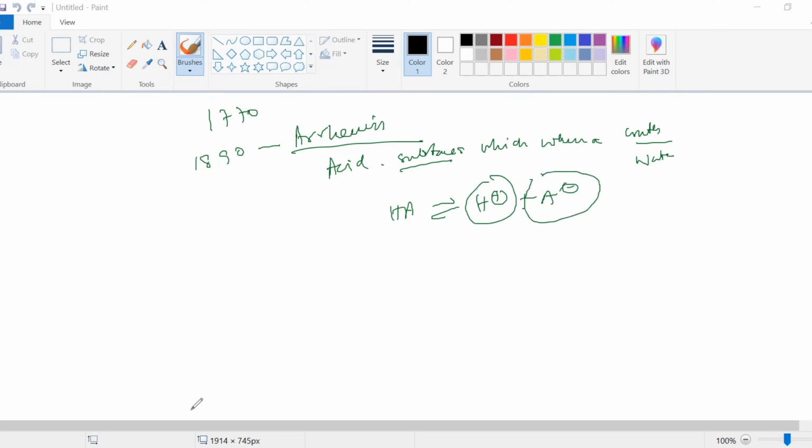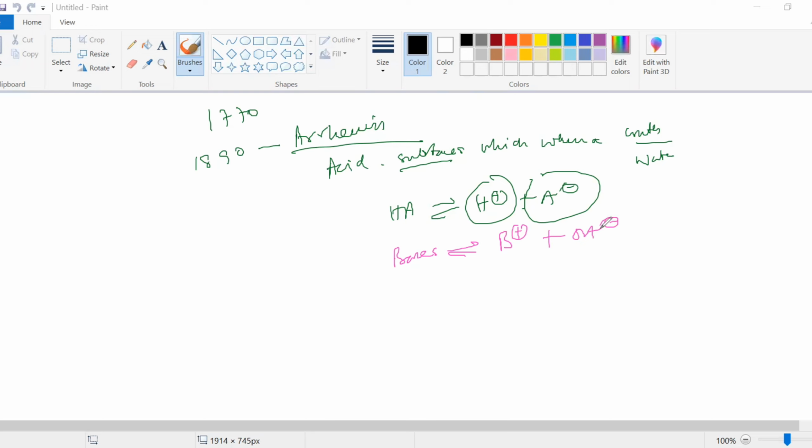And what did he say about bases? Bases are those which, when dissolved in water, will give you B plus and OH minus. So this is a very important part for you to know. Arrhenius theory was very close to the theory which we study now, and it is widely accepted.